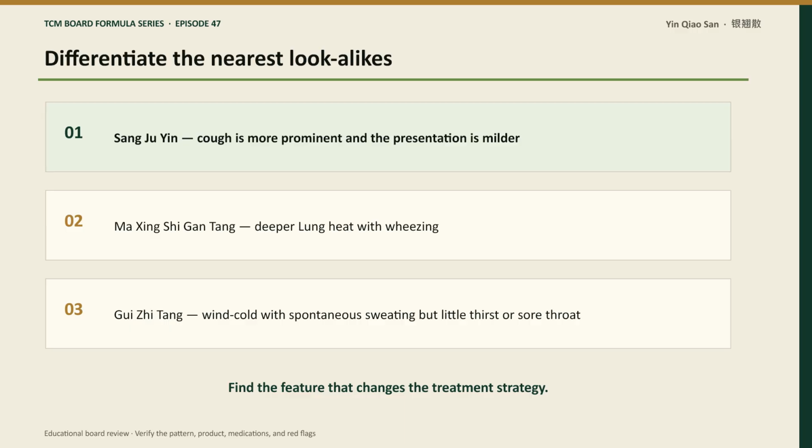Start with hot versus cold, excess versus deficiency, and exterior versus interior. Then decide whether qi, blood, phlegm, dampness, or water is the dominant mechanism. The feature that changes the treatment strategy usually decides the answer.